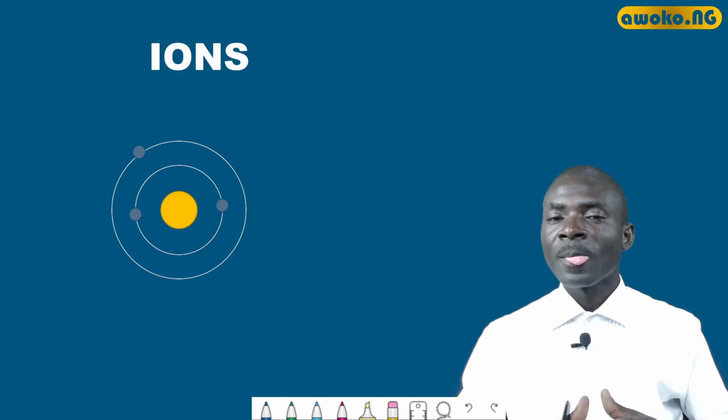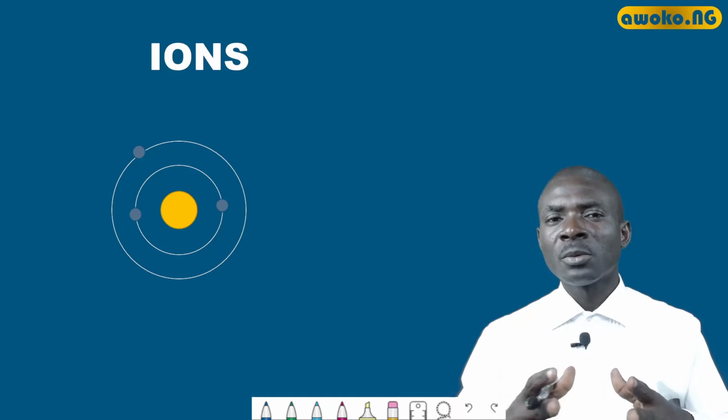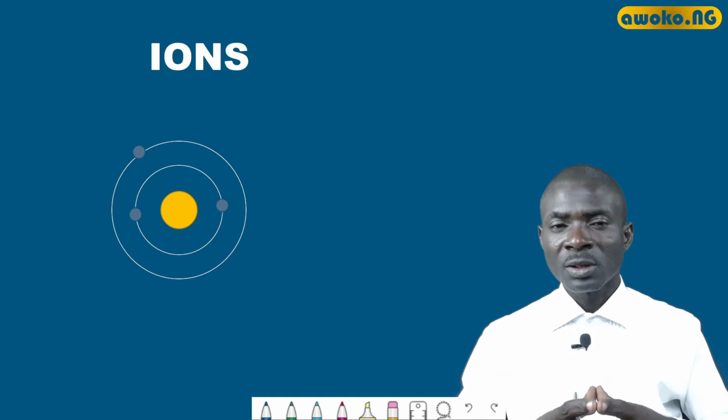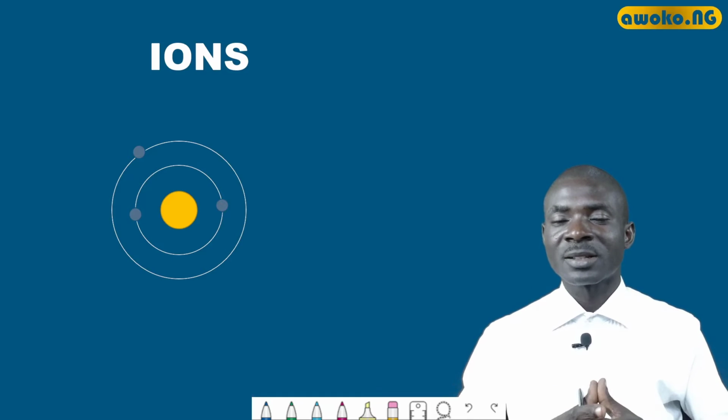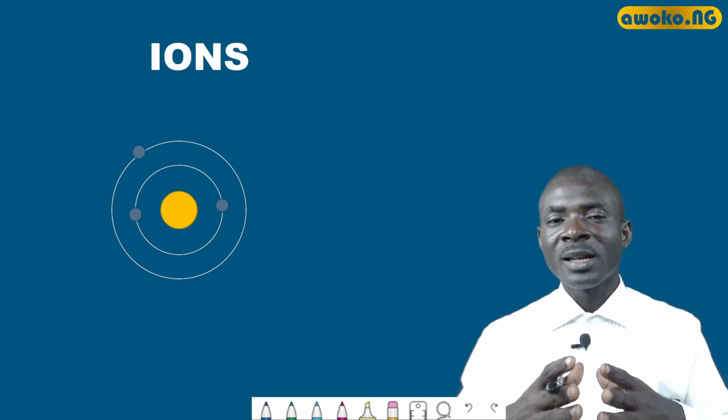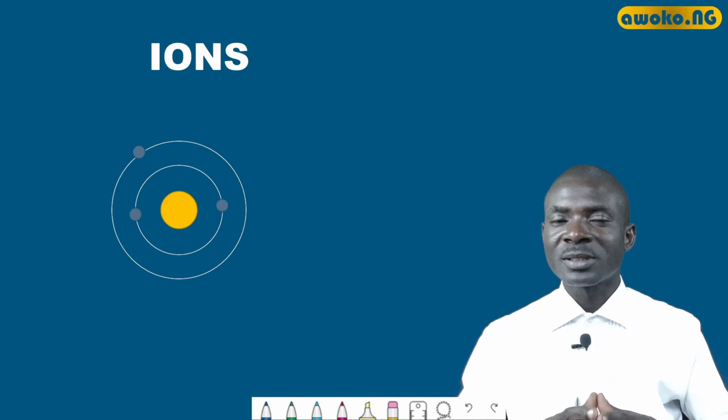What then are anions, having talked about cations? Anions are simply the negatively charged ions that are found at the anode. Of course, the anode is the positive electrode, while the cathode is the negative electrode. Taking us back to what we learned in our early days in the study of science, like poles repel while unlike poles attract. So positive ions migrate to the negative electrode, while the negative ions migrate to the positive electrode. That is very simple.